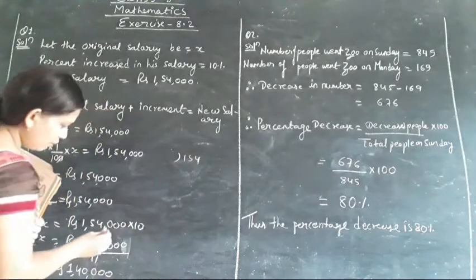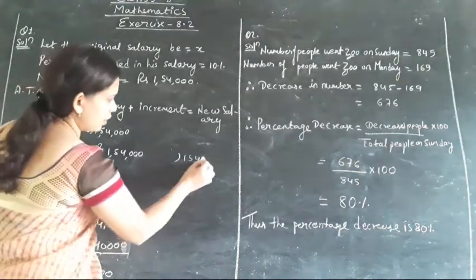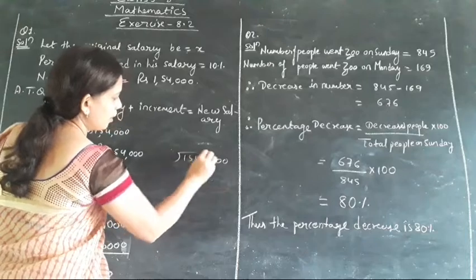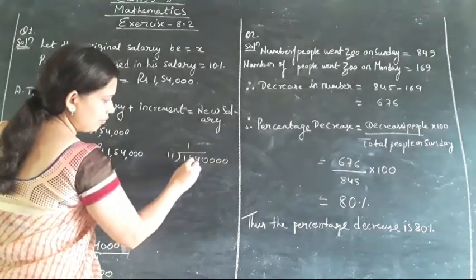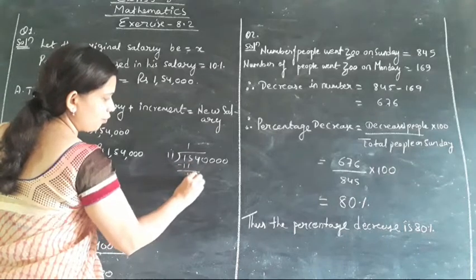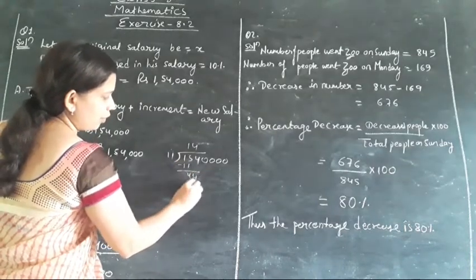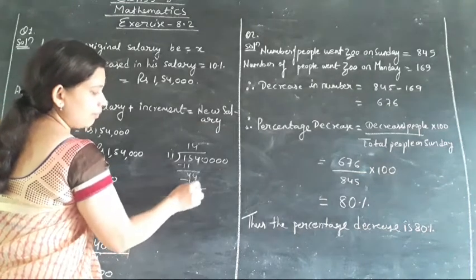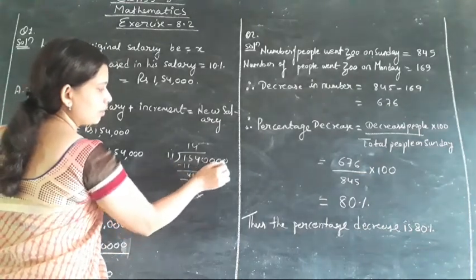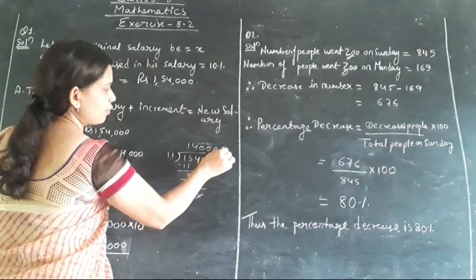154, how many zeros? 1, 2, 3 zeros, and 4 zeros are there. 1, 2, 3, 4 zeros divided by 11. So with 11, that is 5 minus 1, it will be equal to 4. Now 44 comes in the table of 11 how many times? 4 times. So here it will be 44. So what is the answer? 1, 2, 3, 4 zeros are left, so here it will be 4 zeros.